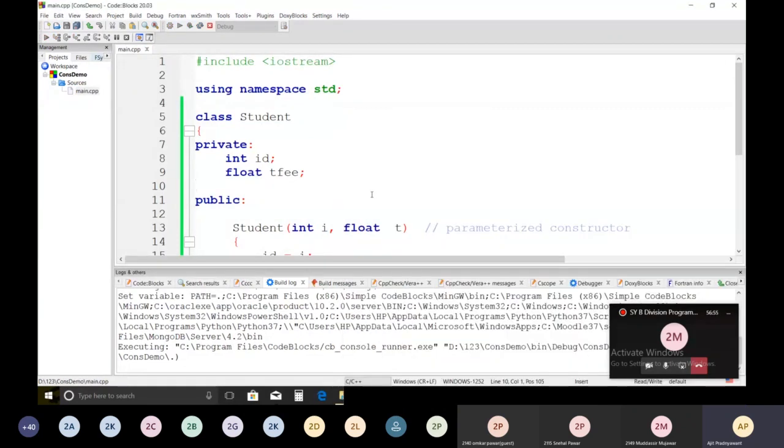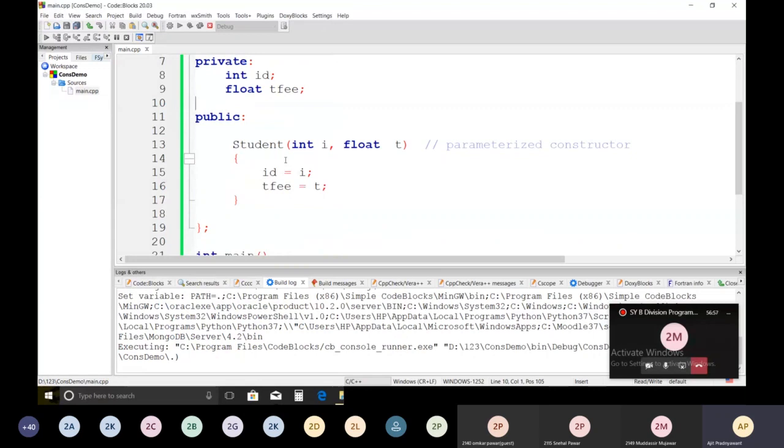So to check whether this parameterized constructor is invoked or not, I'm going to add one statement over here. Say cout, parameterized constructor invoked.